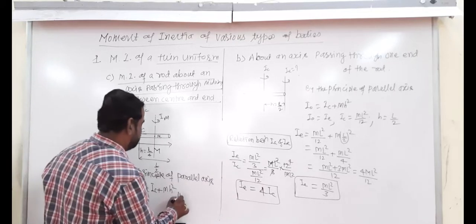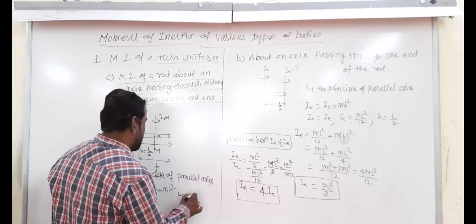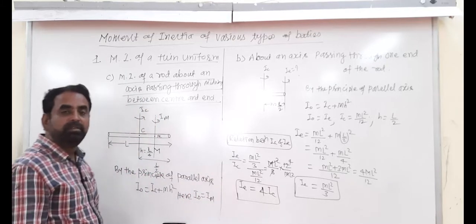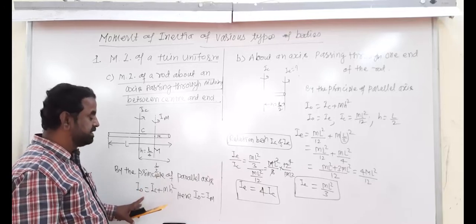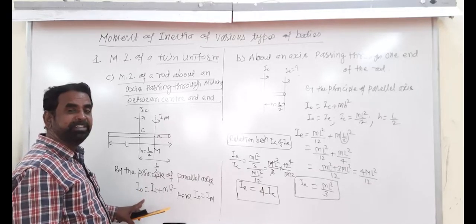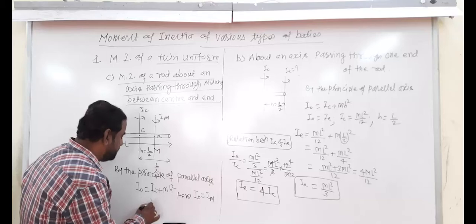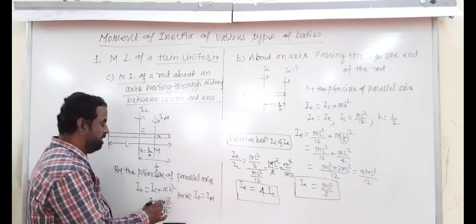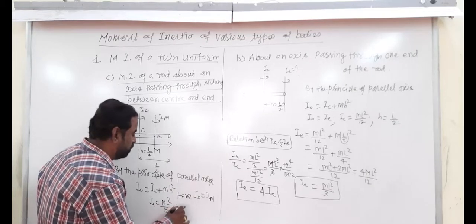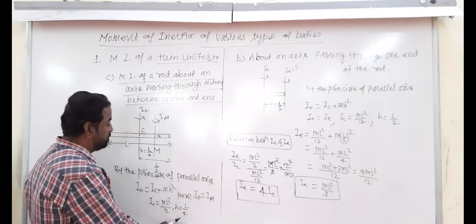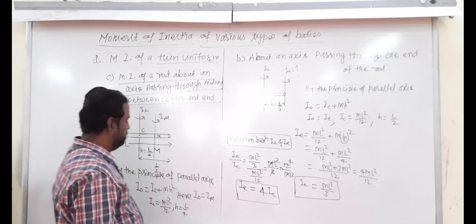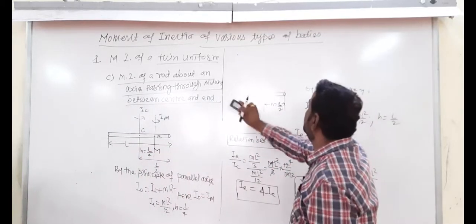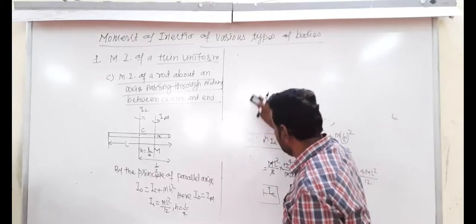Here, IO is equal to IM, about an axis passing through midway between center and end. IC is equal to ml square by 12, and H is equal to L by 4. Substitute these values in the principle of parallel axis.